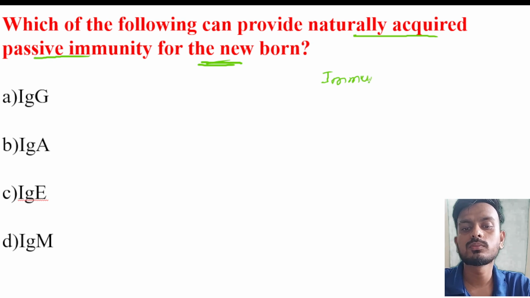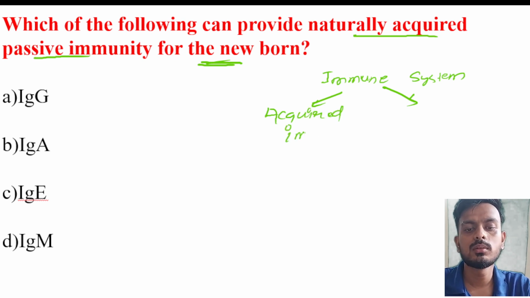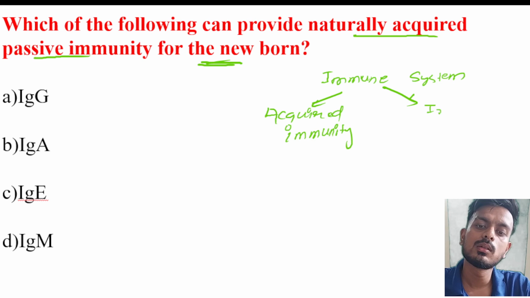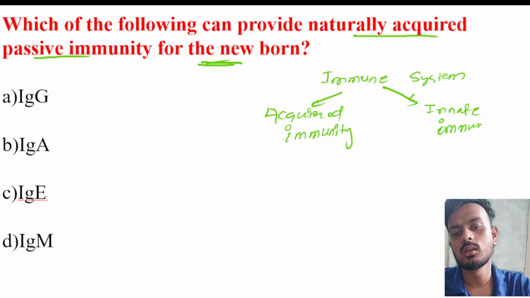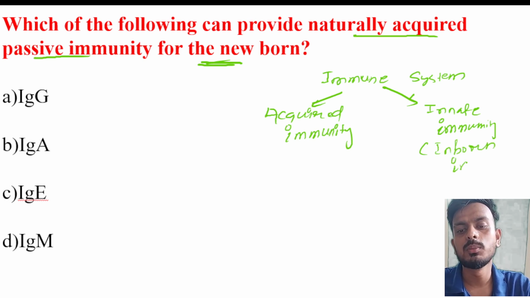Our immune system is divided into two major classes: one is acquired immunity, and another one is innate immunity. Innate immunity is also called inborn immunity because it is present since birth.